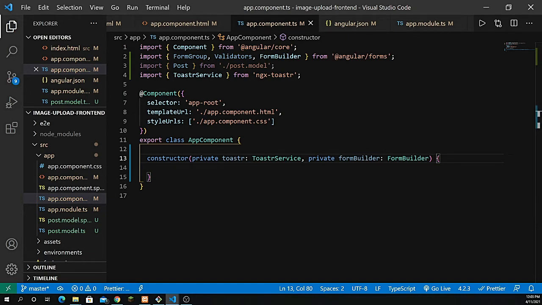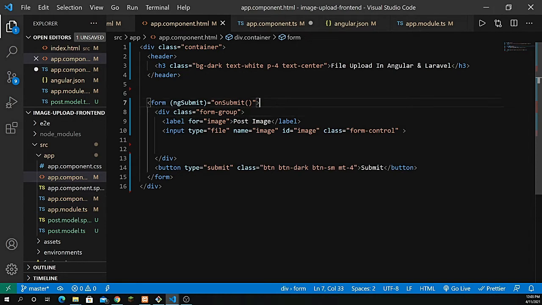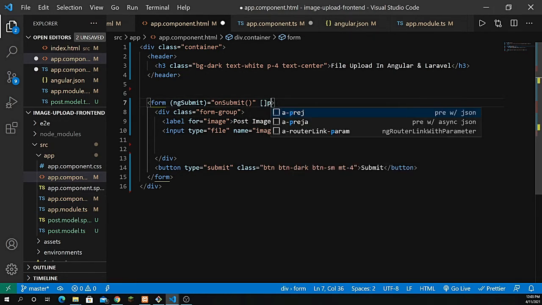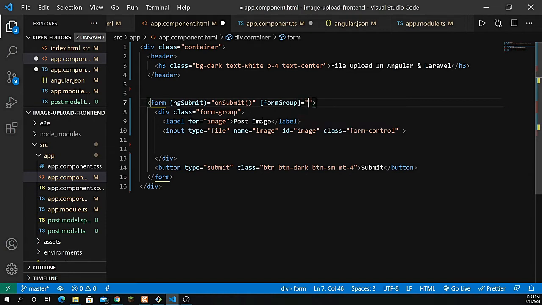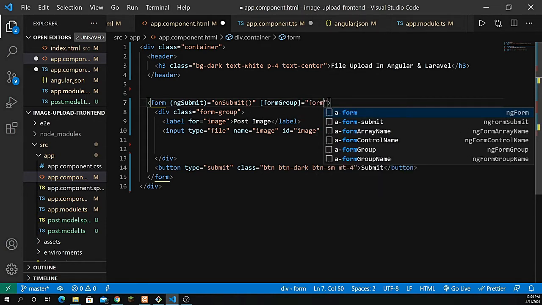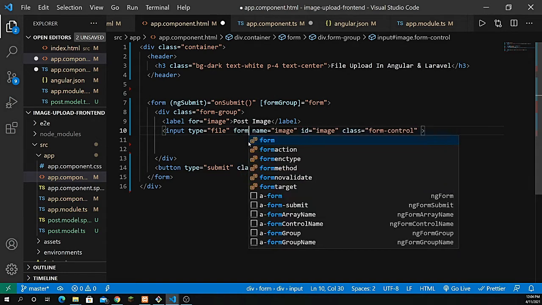And next we have to define here a function, and that function should have the form. Basically whenever we are using form builder, we have to define the form group inside the form tag, right? So let's define something which is known as form group, and each form group must have the form control name, which we have to define inside the input attribute. So let's first define the form group, and that should be equal to whatever the name. I'm going to give it the name of form, and because we are using form group, we have to define the form control name as well.